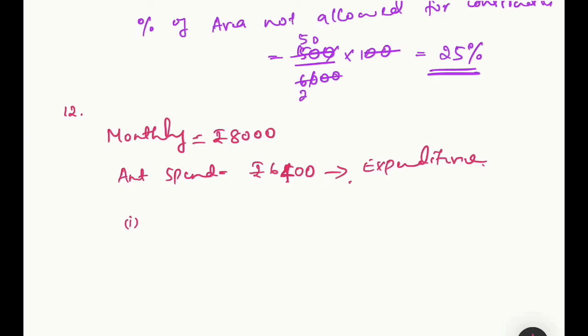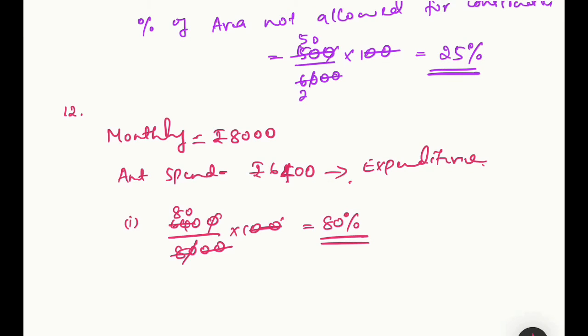So that you can write, first question was monthly expenditure as percentage. So that is 6,400 by total salary 8,000 into 100. Cancelling zeros, then again this. So 8 goes in 64, 8 times, right? So 80. So 80% is expenditure. Okay.